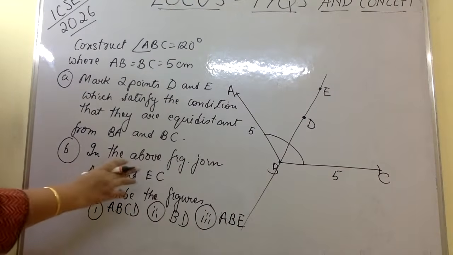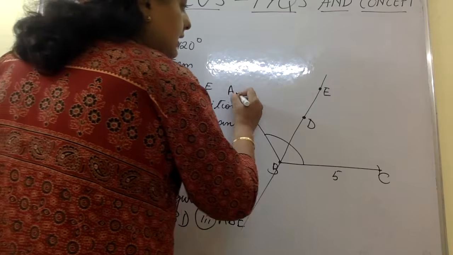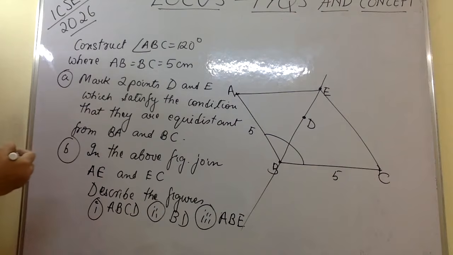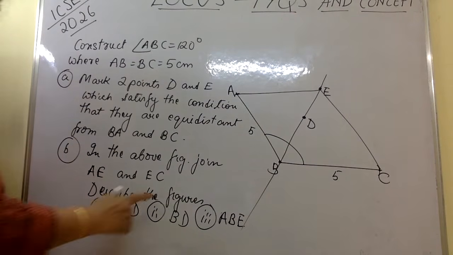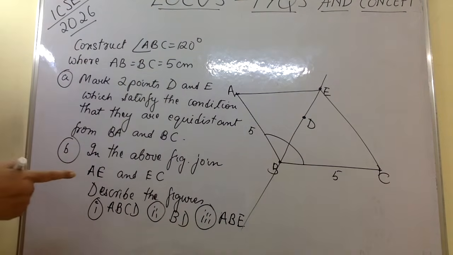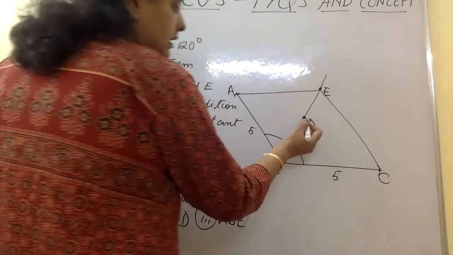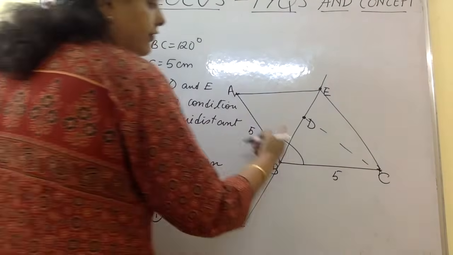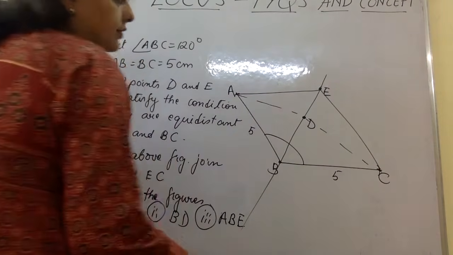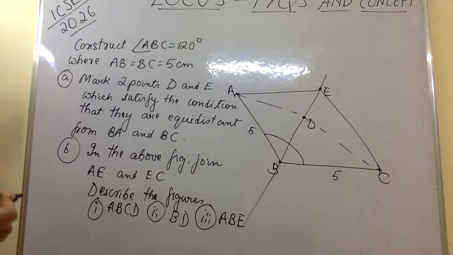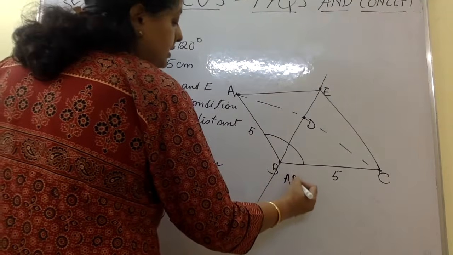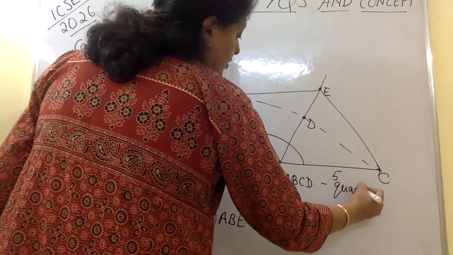In the above figure, join AE and EC. So now you have to take a scale and as per the question you will have to join. Okay, AE and EC. Describe the figures A, B, C, D. Okay, they didn't say A, B, C, E. It is A, B, C, D. So A, B, C, D is what figure? If I join it here, it becomes a quadrilateral. So you can just say ABCD is a quadrilateral.